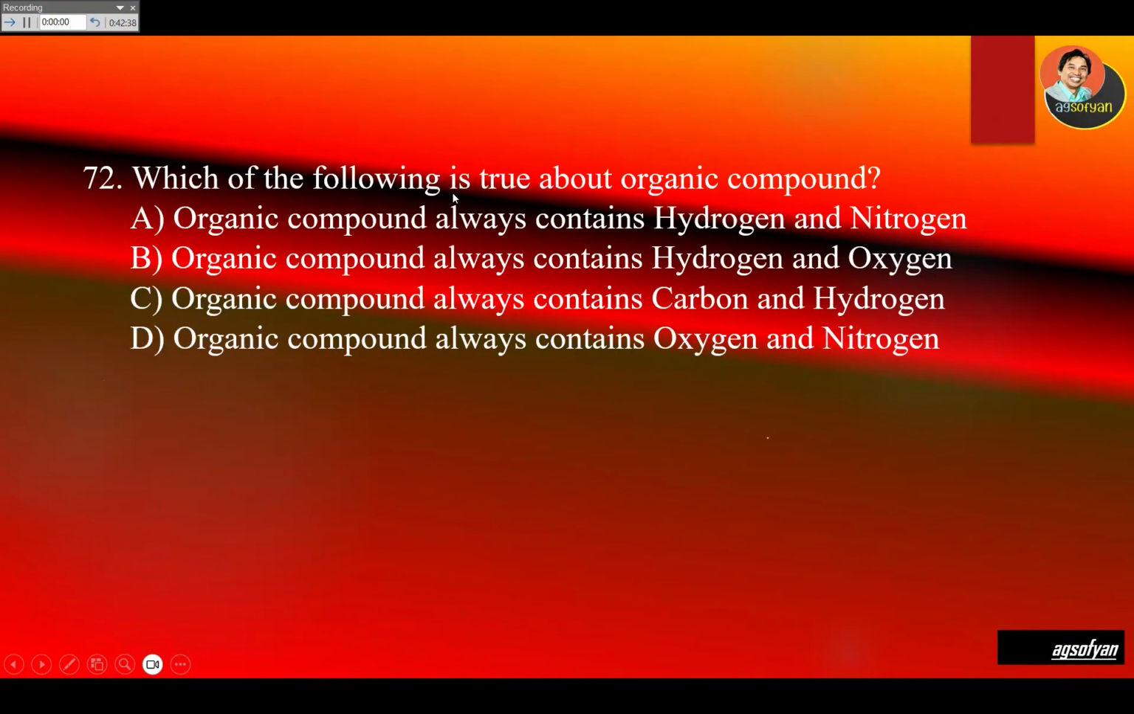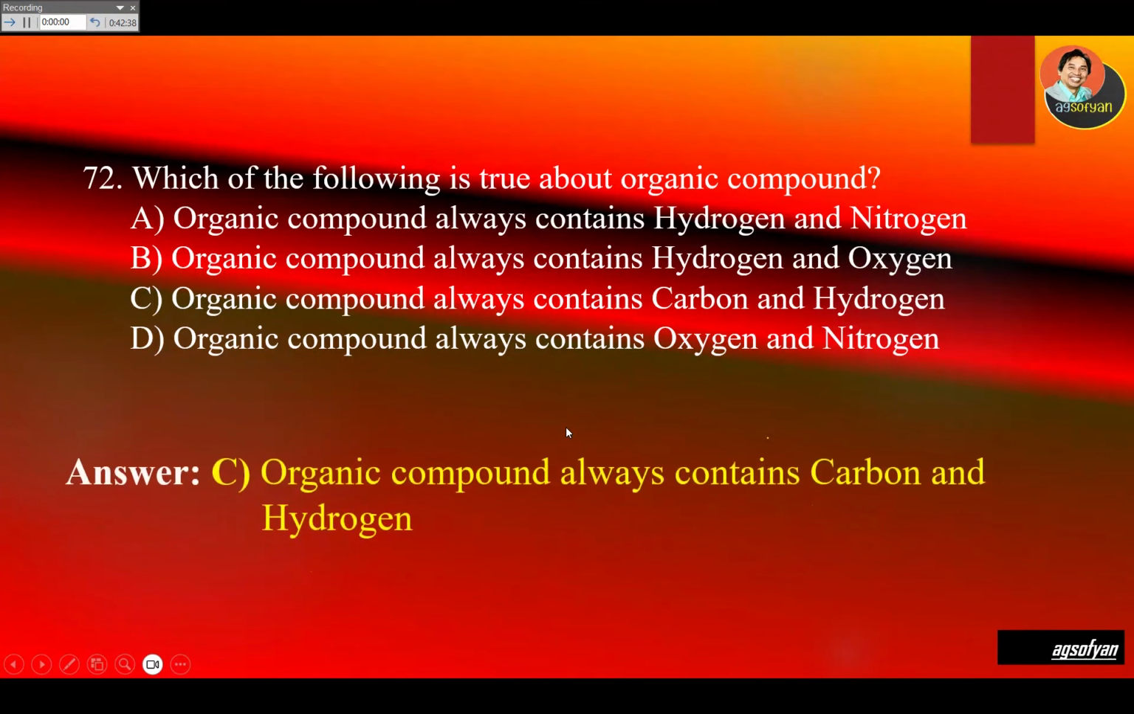Which of the following is true about organic compounds? Organic compounds means they have a carbon backbone. Right? So they always contain hydrogen and oxygen. Look for the carbon. So always have carbon. Carbon is combined with hydrogen, oxygen, and nitrogen later. But carbon is the backbone for the organic compound. So C is the answer.